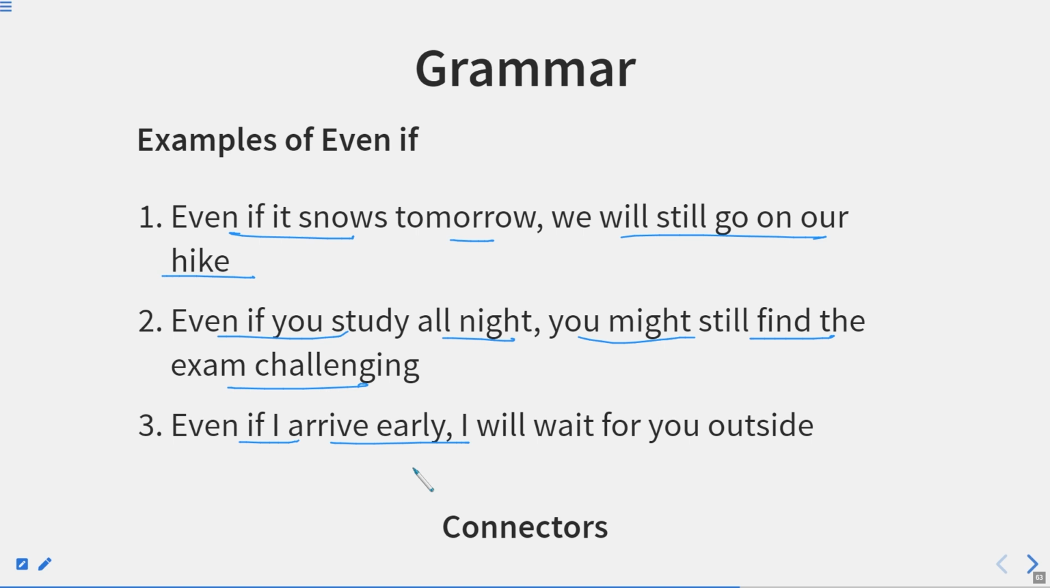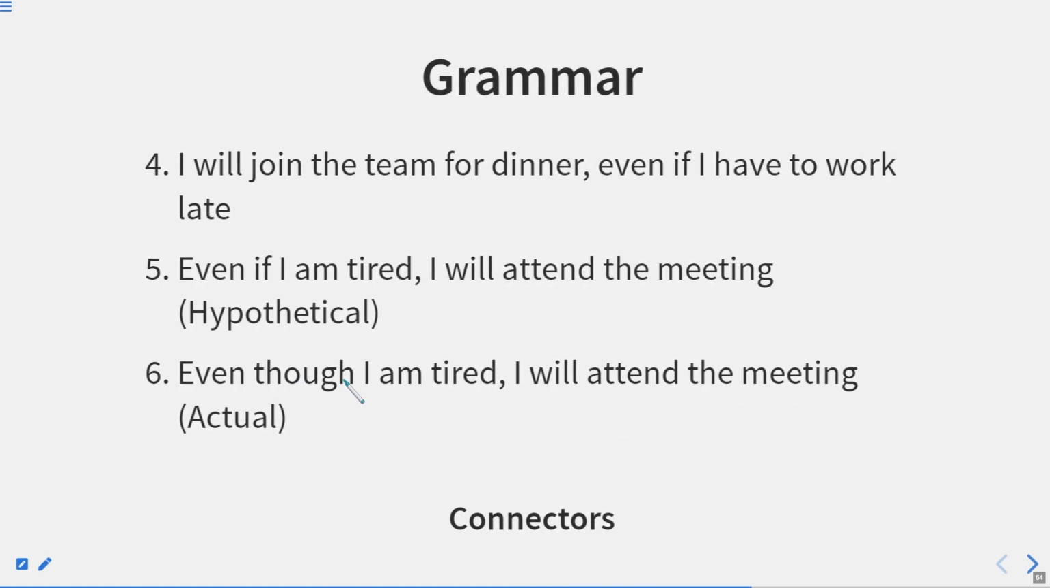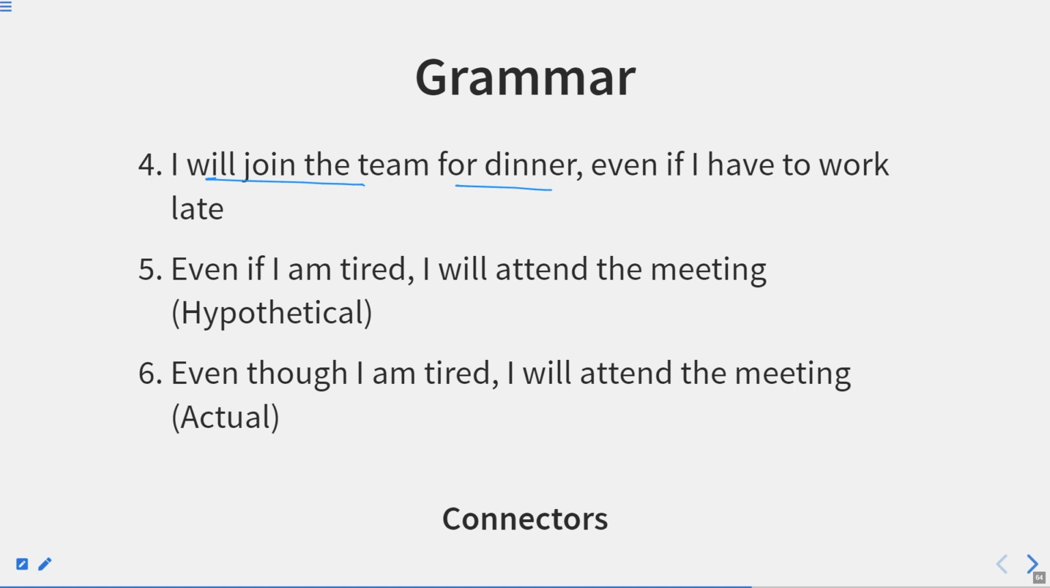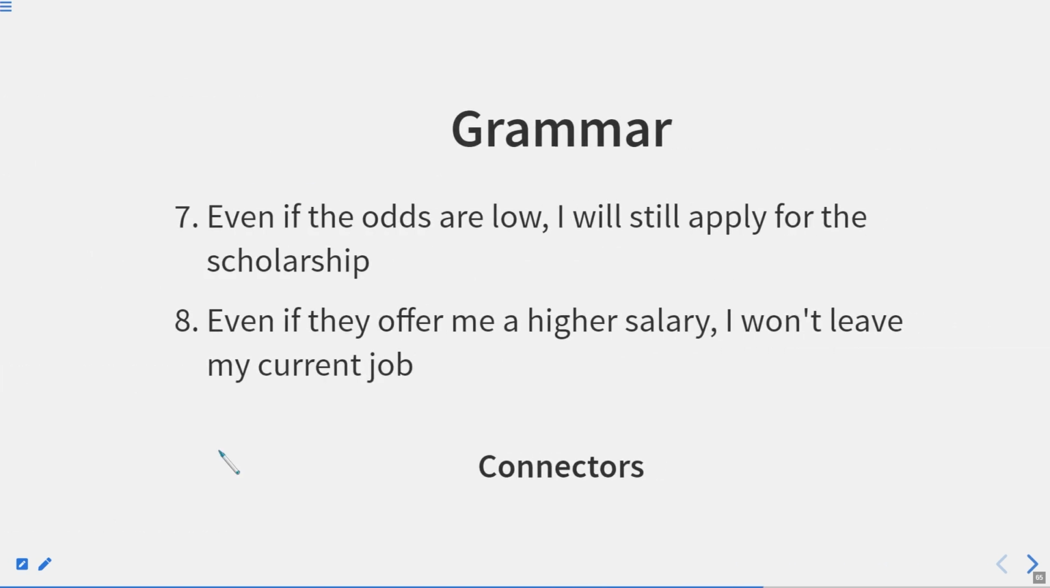Even if I arrive early, I will wait for you outside. I will join the team for dinner even if I have to work late. Even if I'm tired, I will attend the meeting. Even though I'm tired, I will attend the meeting. Now, this is hypothetical, this is actual. Now let us move to the next one.